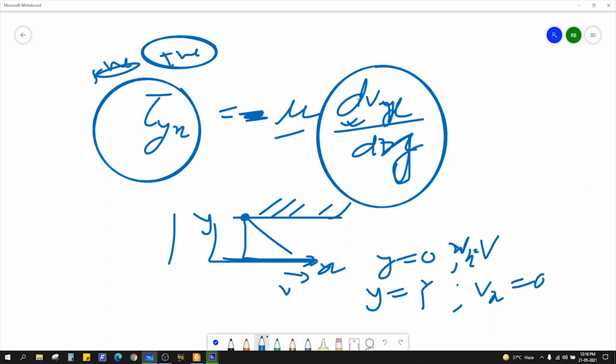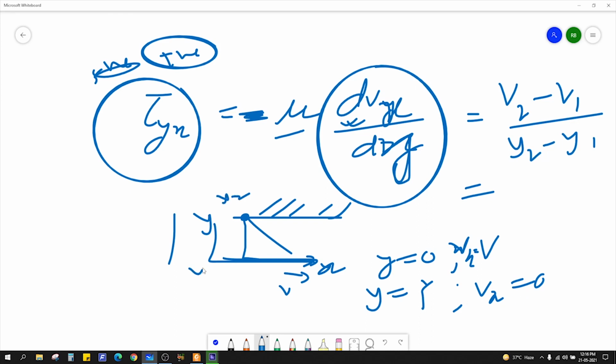So how do you define this gradient? V final minus V initial, that is V2 minus V1 by Y2 minus Y1. This is how you define the slope or gradient. What is V2 here? It is 0. And what is V1?